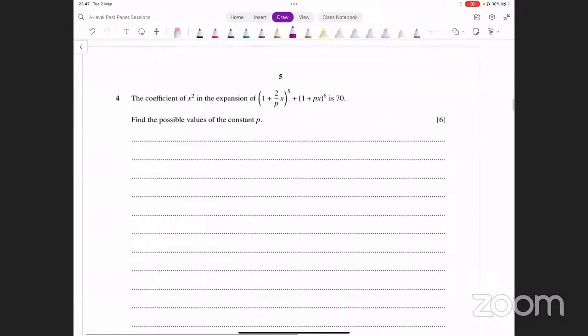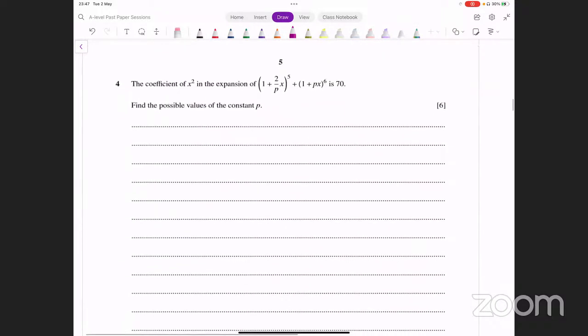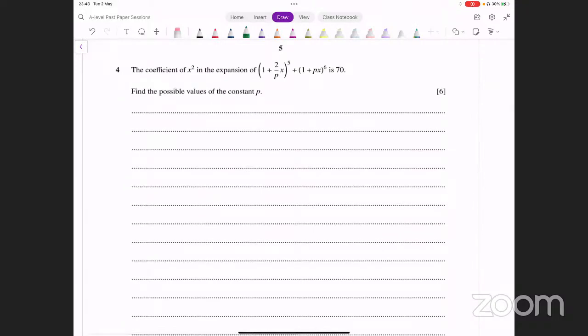Question number 4. Okay, now this is about binomial. You have the coefficient of x squared in this expansion. And they say this coefficient of x squared is equal to 70. All you have to do is find the coefficient of x squared from this, find the coefficient of x squared from this, add both of them together.